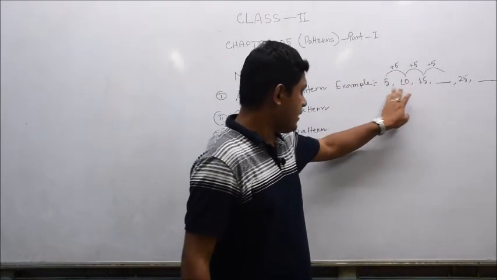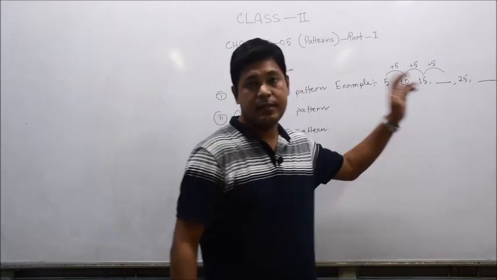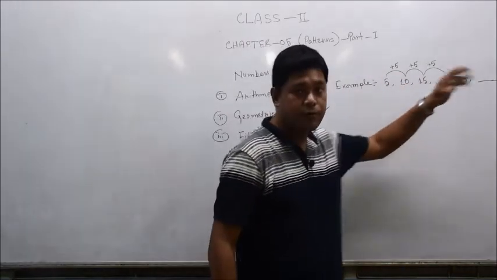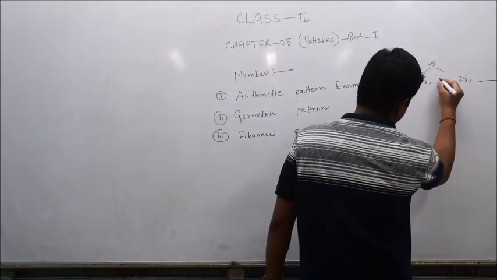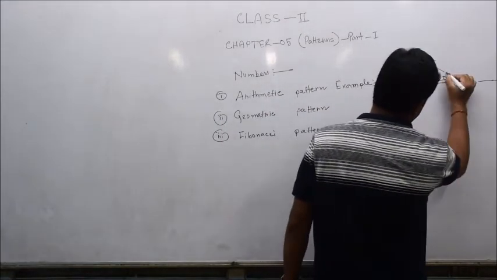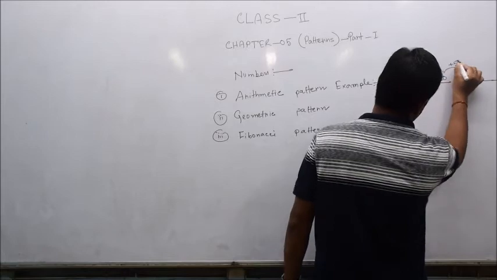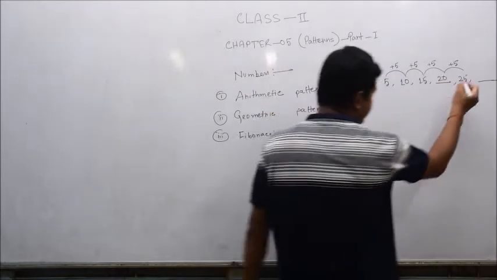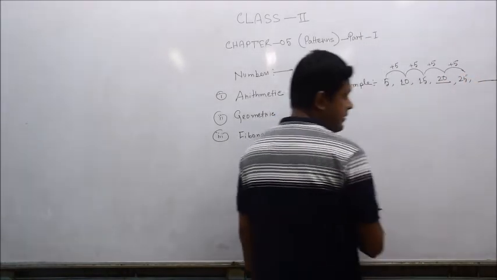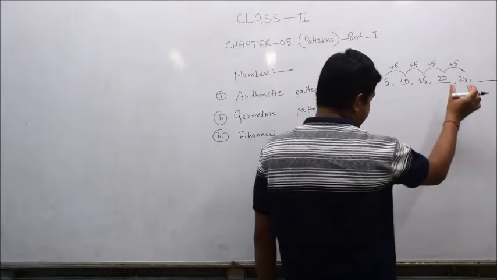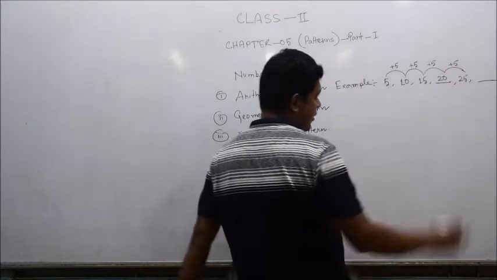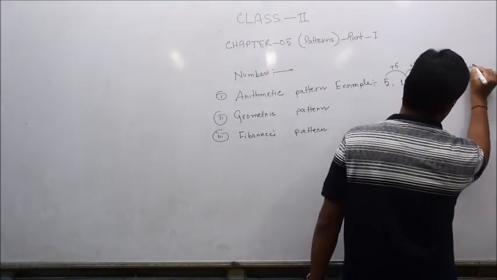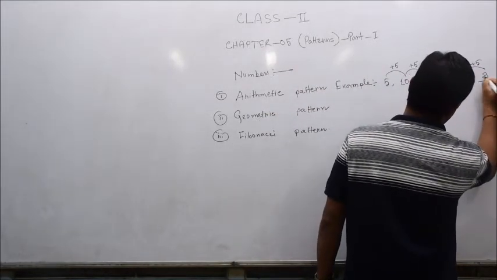From the observations we have found that the difference is 5, or the number is growing by 5. So we need to add 5 to 15, that means it becomes 20. Similarly 20 plus 5 is 25. Here the number 25 is already given, so that is set. Similarly 25 plus 5 becomes 30.